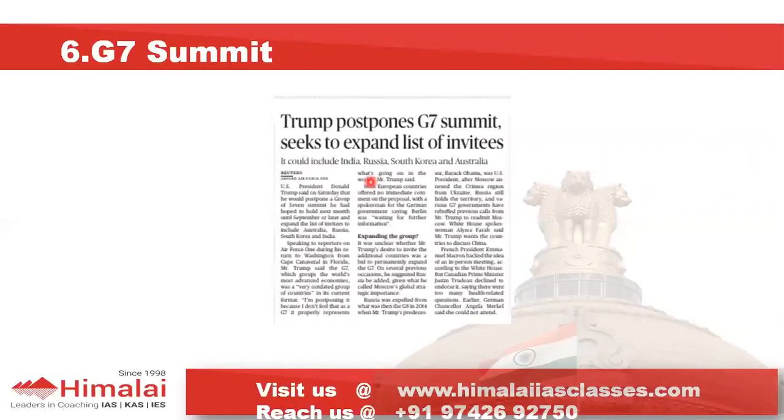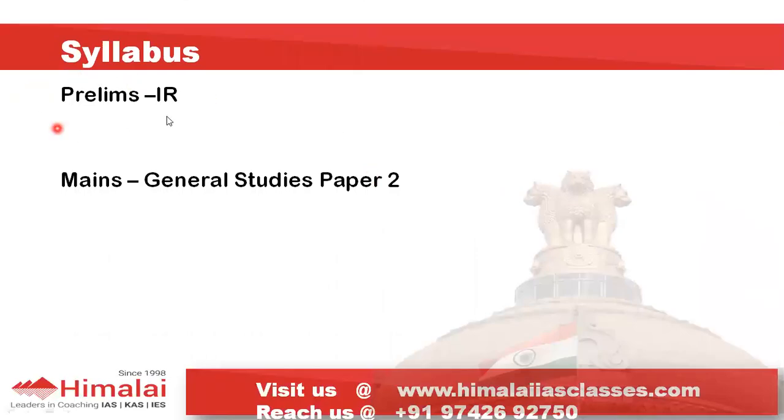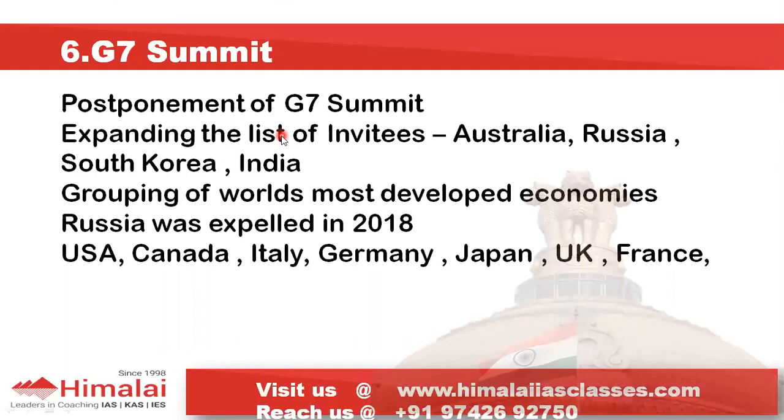Now, the last news item for today relates to the G7 summit, which was supposed to happen, but Mr. Donald Trump has said that he has decided to postpone the G7 summit, okay, and he wanted to expand the list of invitees. So syllabus wise, it is part of, again, international relations, and in mains, international relations is part of general studies paper 2. So let's take a look at what this group is and who the members are. That can be asked in the prelims. So in news, because of postponement of the G7 summit, he wanted to expand the list of the invitees.